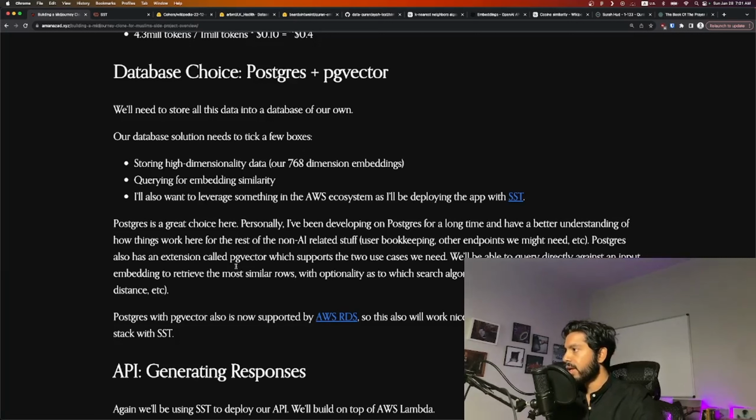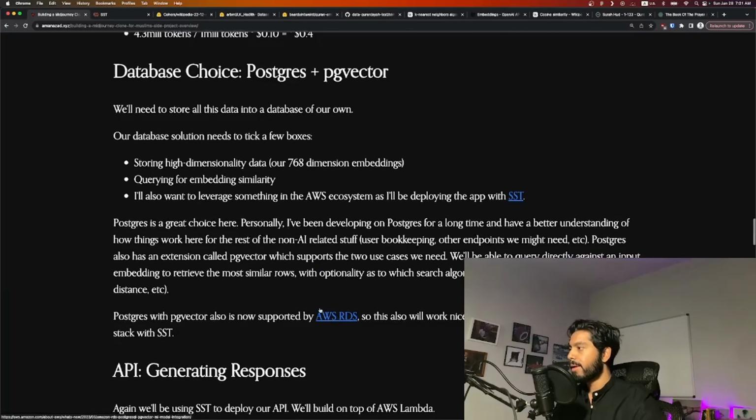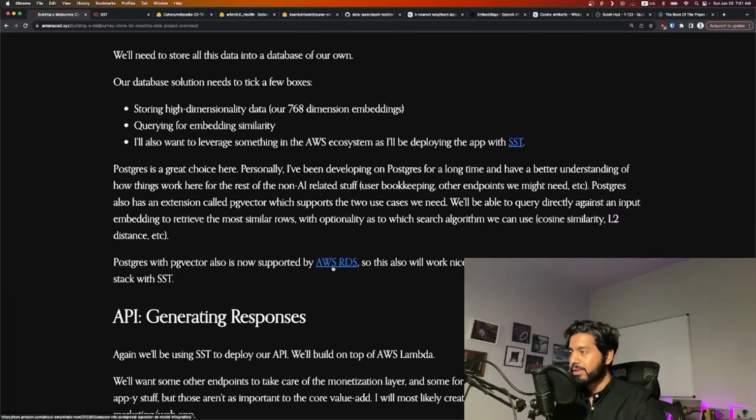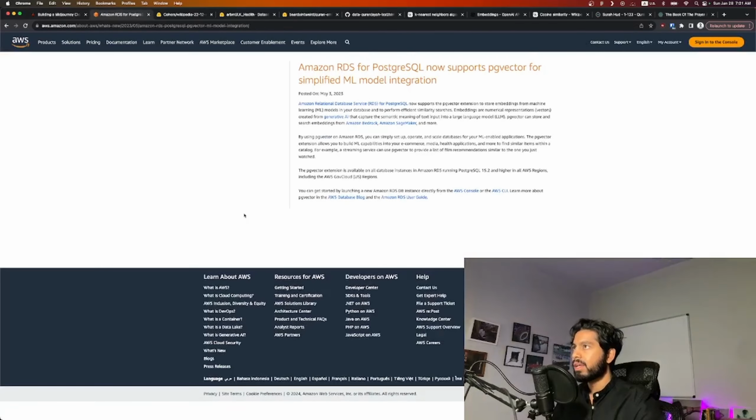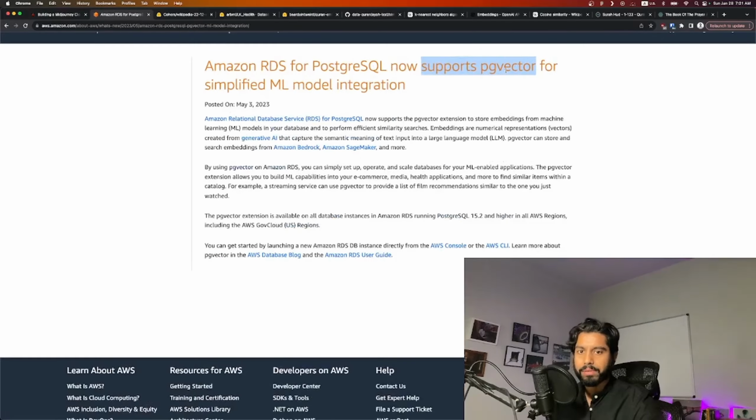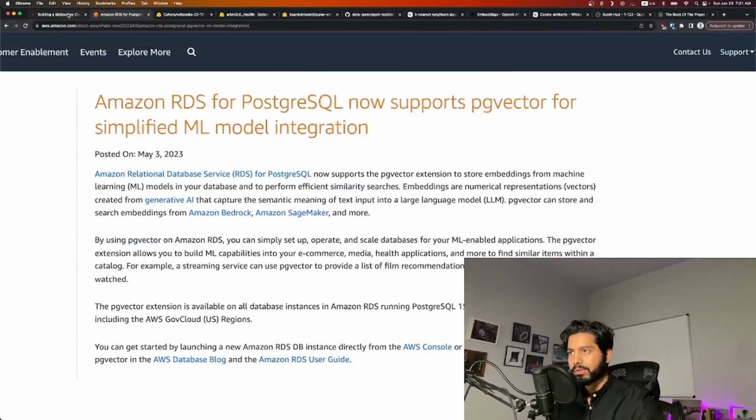Postgres has this extension called pgvector, which is essentially what we need to do RAG. We'll be able to query directly against the input embedding, retrieve the most similar rows, and we have the optionality to choose which particular search algorithm to use, so that may be something we want to play around with once we get to it. And what's awesome about all this is AWS RDS now supports pgvector. So that's great news. And AWS RDS is obviously in AWS, so we'll be able to leverage that with SST as well.